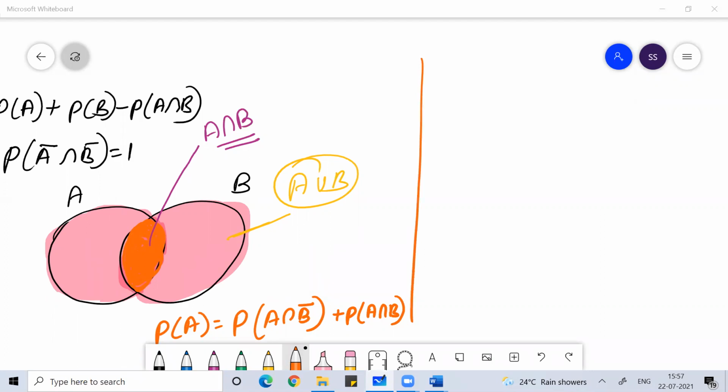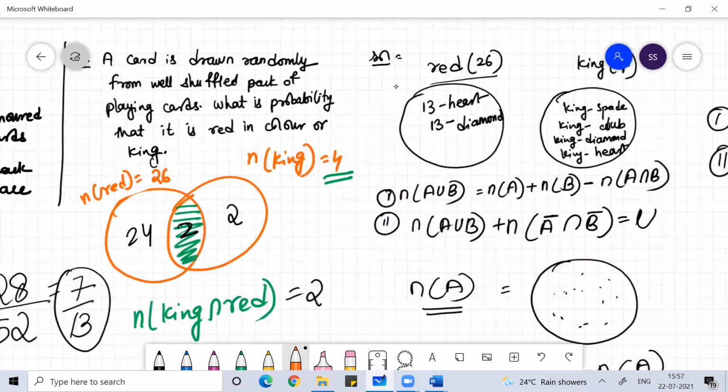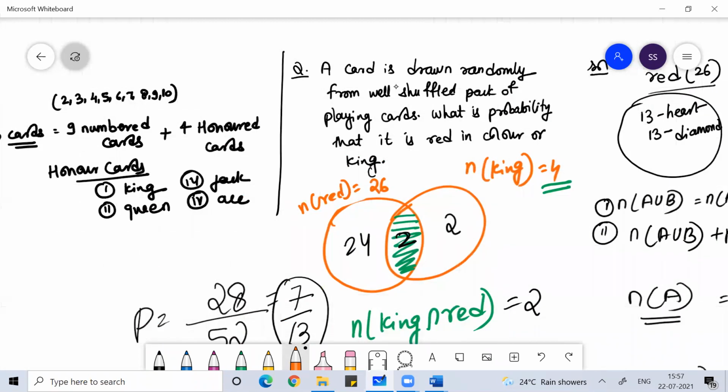I hope you people are understanding. So all understood, right? So card problem and all. You're clear with the concept of cards.